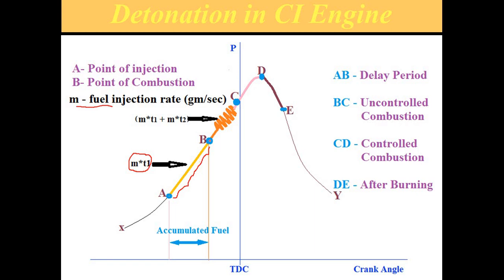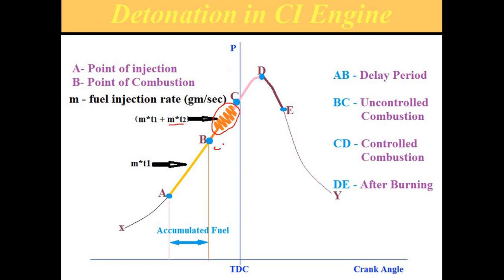Actual combustion starts at point B, but fuel is already available. The amount of fuel is m into T1, and injection still continues during this period. If I consider the time interval T2 for this, then the mass injected during this time is m into T2.